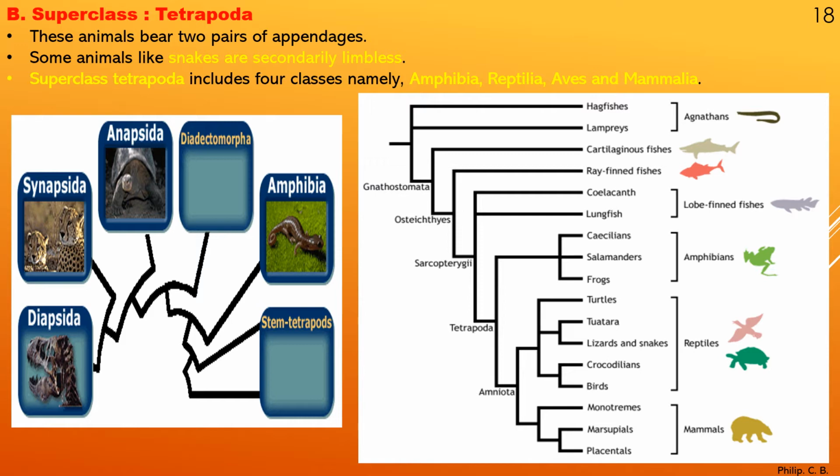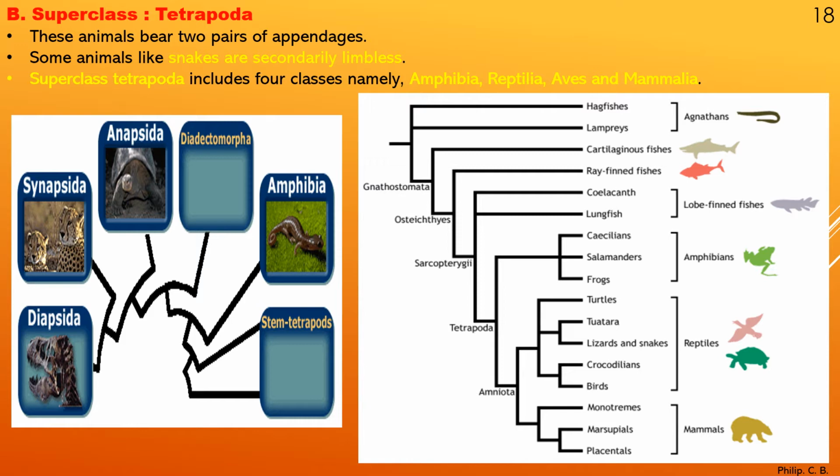Okay, then superclass Tetrapoda includes four classes, namely Amphibia, Reptilia, Aves and Mammals. Again you can see here the images and a little more additional information as always provided, like Diapsida, Synapsida, Anapsida, Diadectomorpha. There is no image over here because they did not get an exact fossil of it.